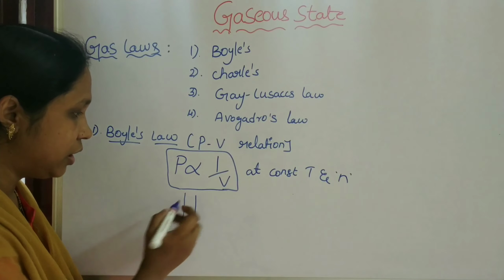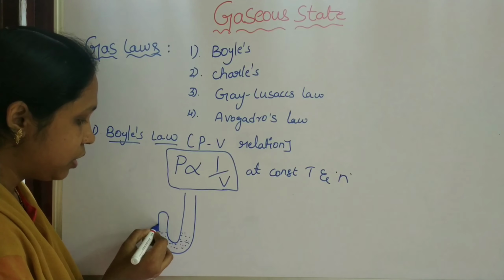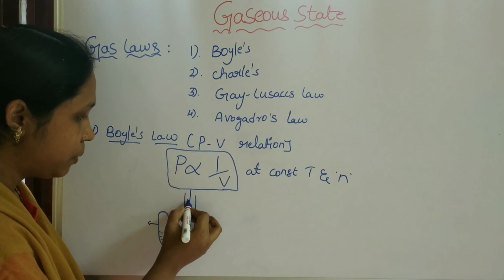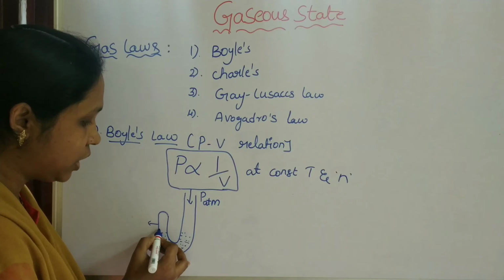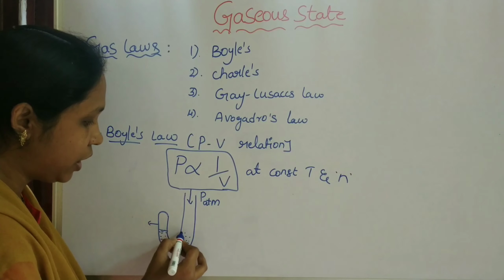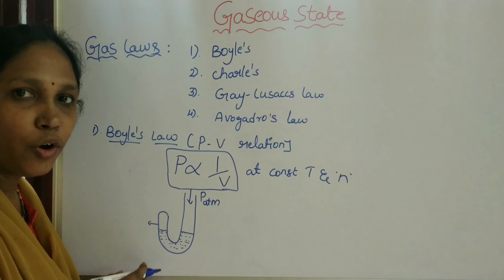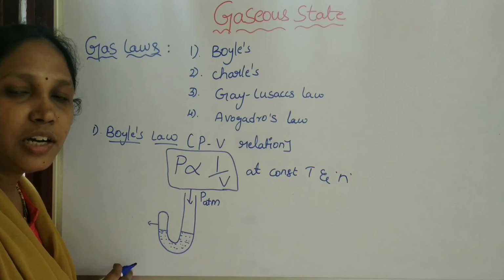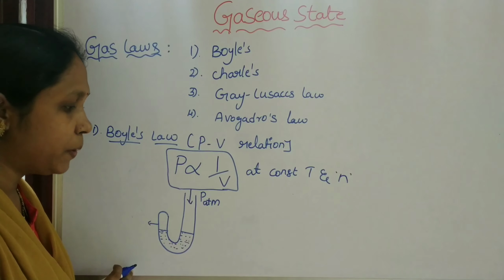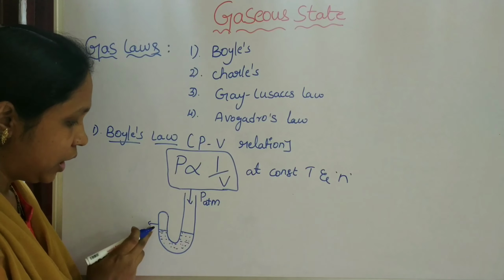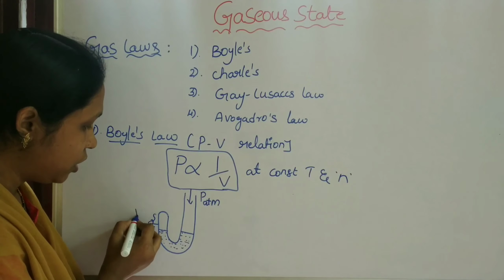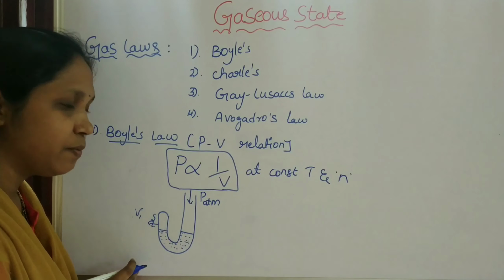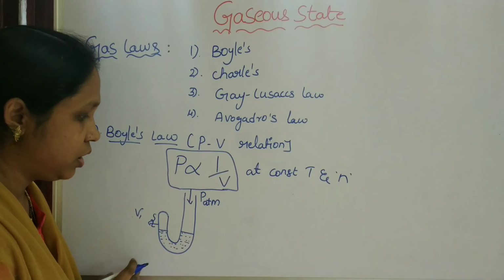At atmospheric pressure, the level of mercury in the two limbs is equal, as we already saw in the open-end manometer. Here, at atmospheric pressure, take the volume of gas as V1.